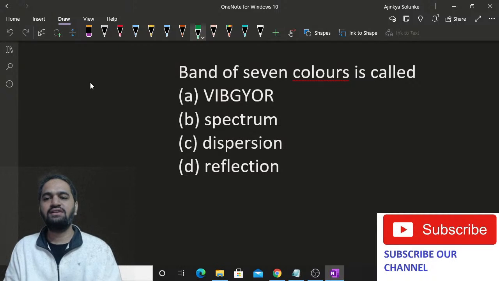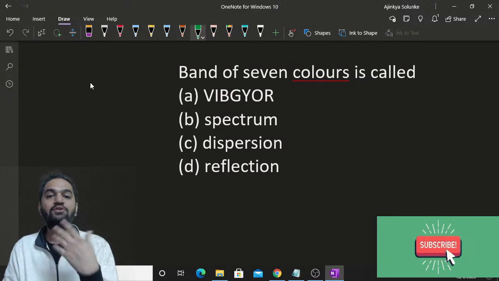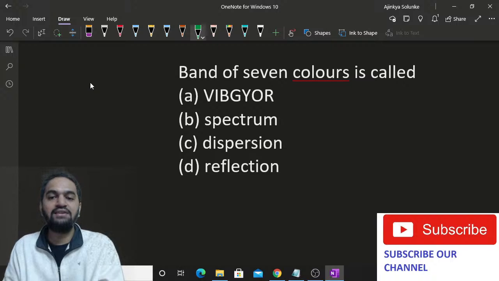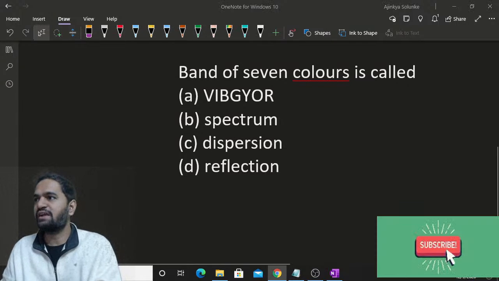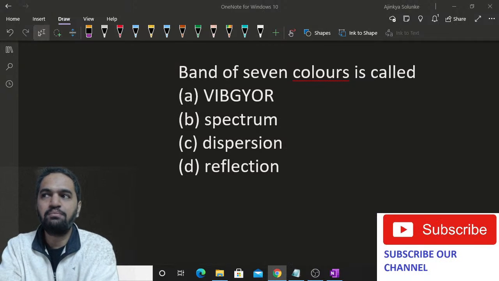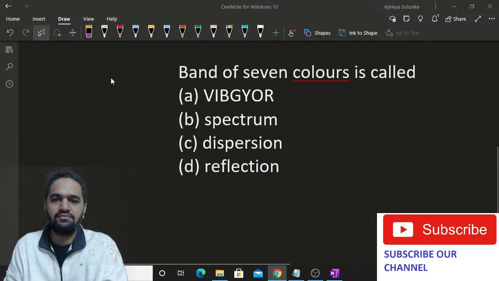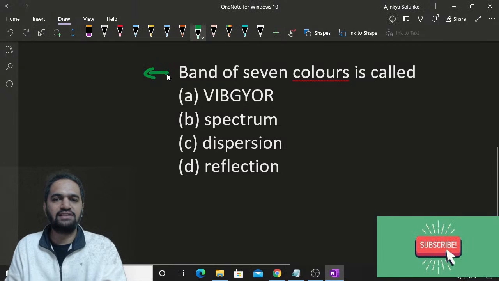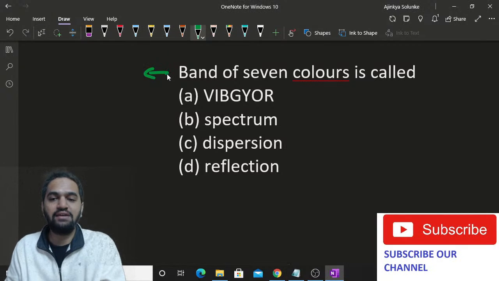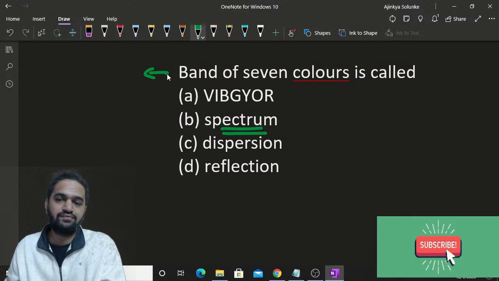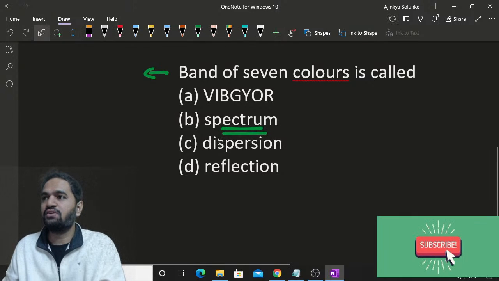Try to understand this. They are talking about 7 different colors. The band is called the spectrum. Always understand this. The band is called the spectrum. The 7 different colors, colors are fine. Vibgyor, that is totally fine. But a band of 7 colors has a name, and that is called the spectrum. It's not called Vibgyor.